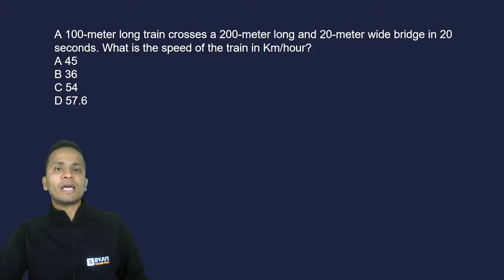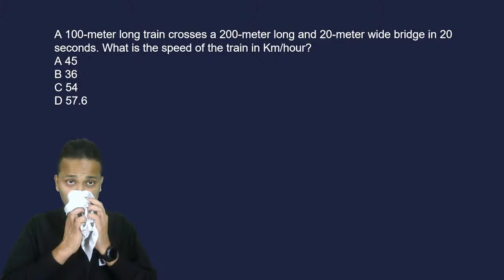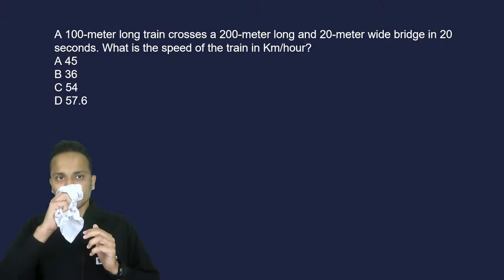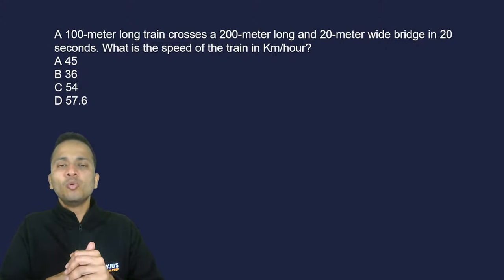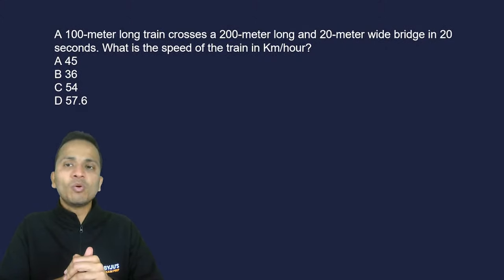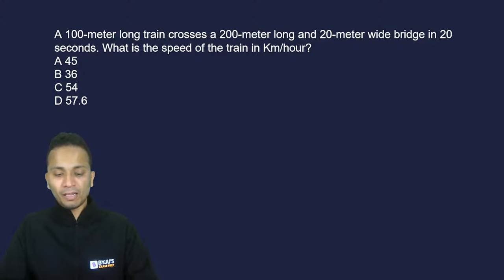Let's move on and look at the next question based on time, speed, and distance. A 100-meter long train crosses a 200-meter long and 20-meter wide bridge in 20 seconds. What is the speed of the train in kilometer per hour? Read the question carefully and then mark your answer.